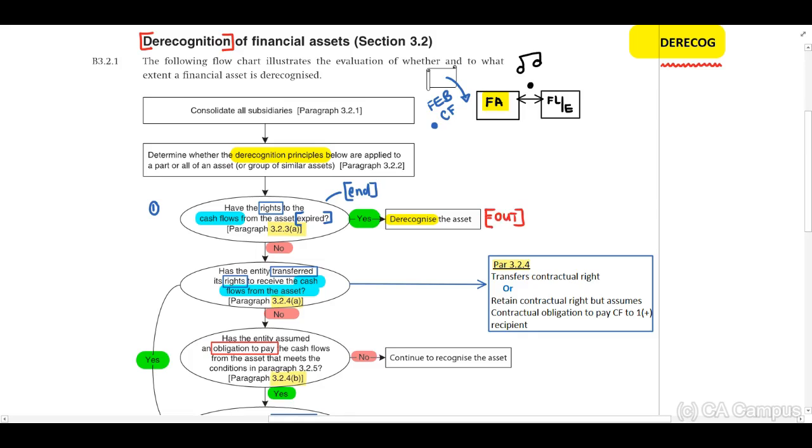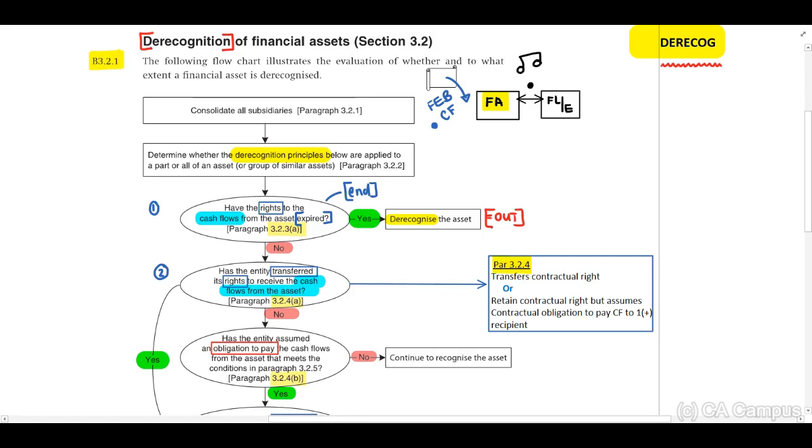Our next question, if it is no, we need to determine, has the entity transferred its rights to receive the cash flows from the asset? Now, you will identify that I have included paragraph 3.2.4. Now, important guys, this is paragraph 3.2, not B. Remember, the flowchart is included in B 3.2.